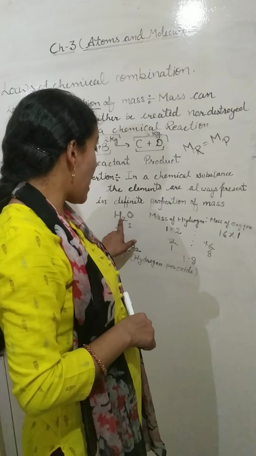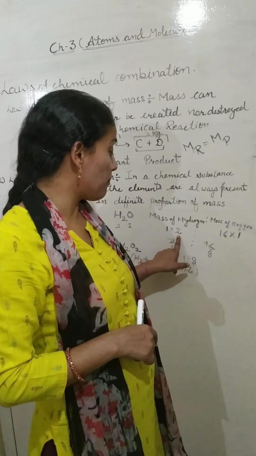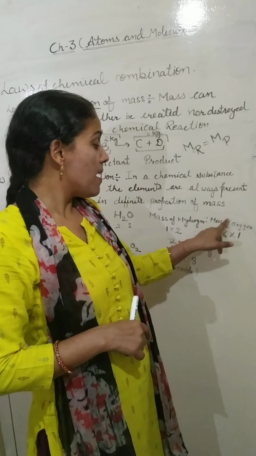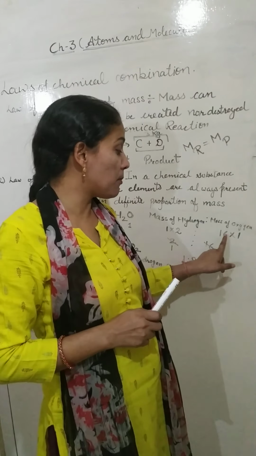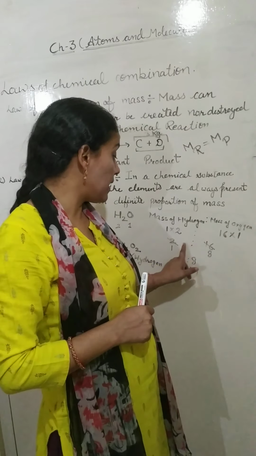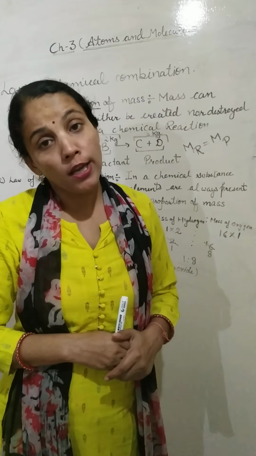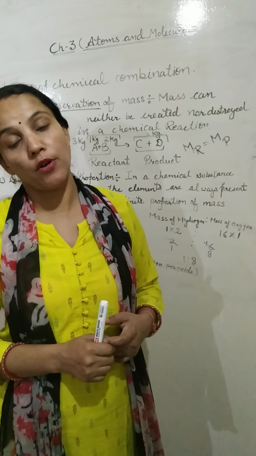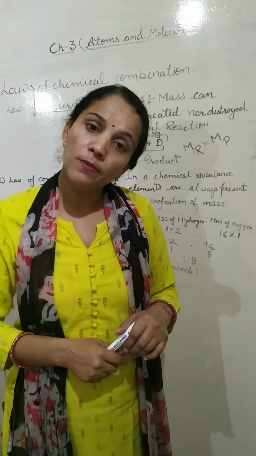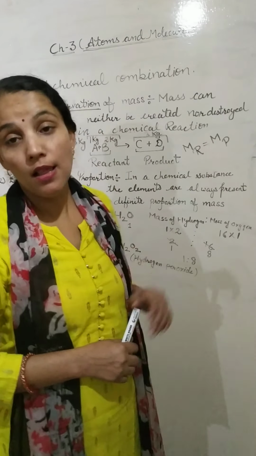But how many hydrogen atoms are here? 2. So we have to multiply 1 by 2 here. And how many oxygen atoms? Only 1. So we have to multiply 16 by 1. Getting here 2:16. On cancelling we get 1:8. So the ratio of hydrogen and oxygen in water is 1:8. This is all about the laws of chemical combination.